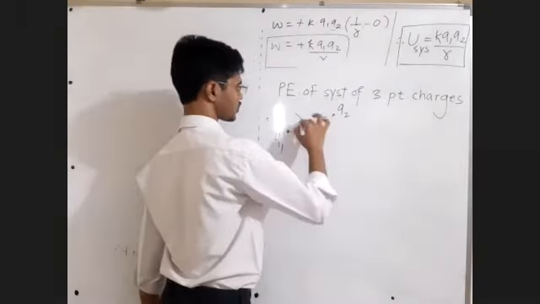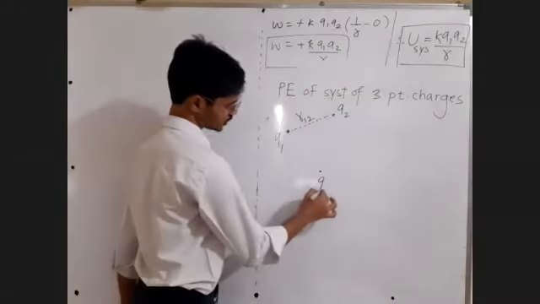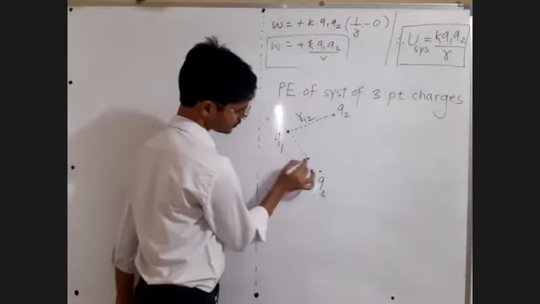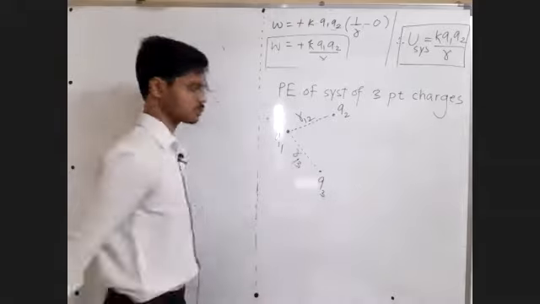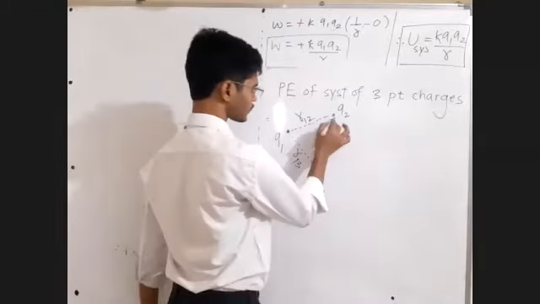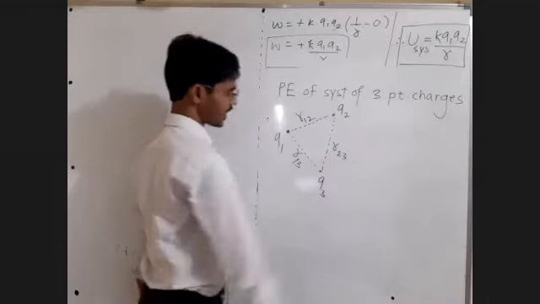This distance, let us call distance between 1 and 2, R12. This is the third charge. This is R13, distance between 1 and 3. This is distance between 2 and 3, R23.